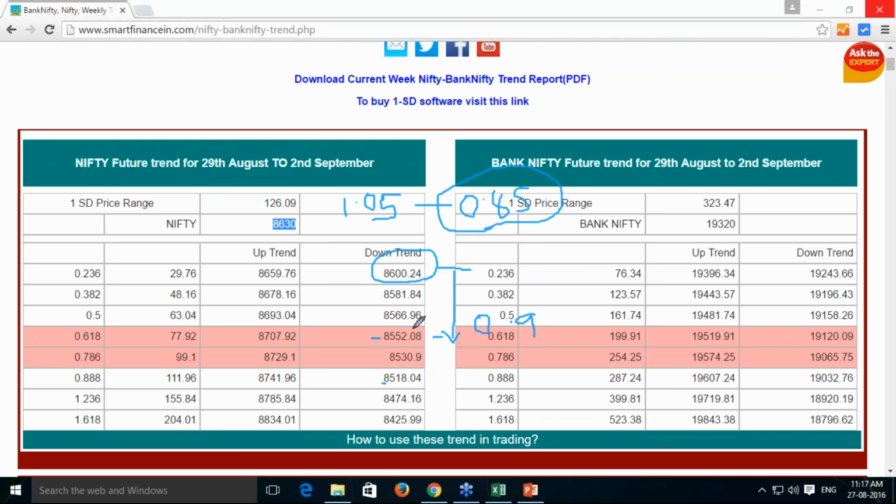forming a net debit strategy in the call options is advisable, or you can form a net credit strategy in the put options, which is also advisable. If there is a bounce back, net credit means you can sell the 8,550 put option and buy the 8,450 put option, since the last target is coming to 8425.